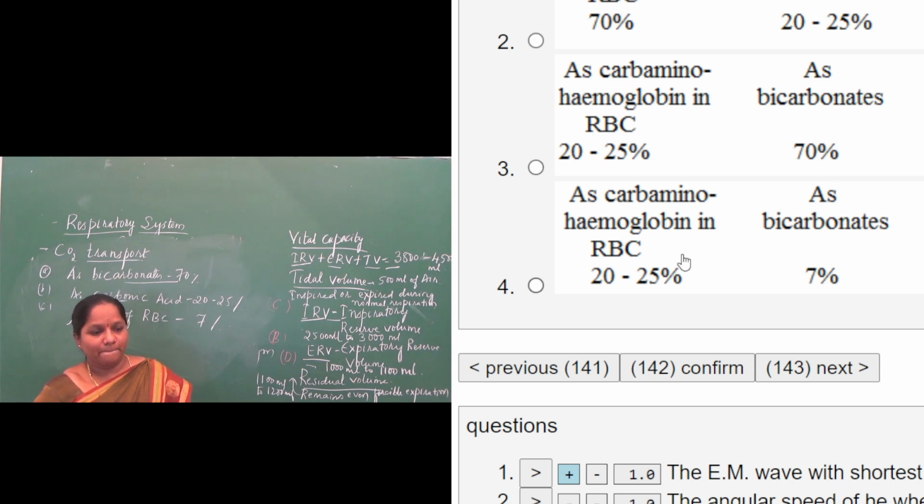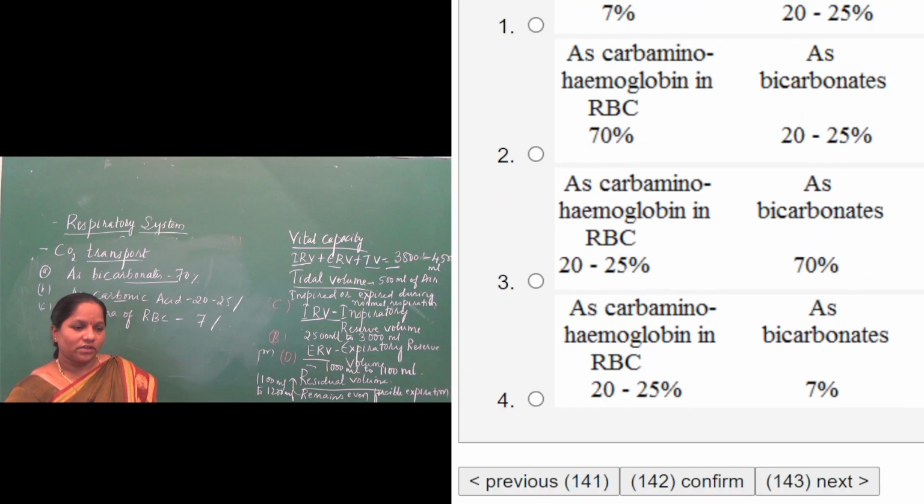Fourth is again 20 to 25% in RBC, as bicarbonate 7%. That is wrong. Sorry, the third option here is dissolved form in plasma. So for this question, the third option is correct.